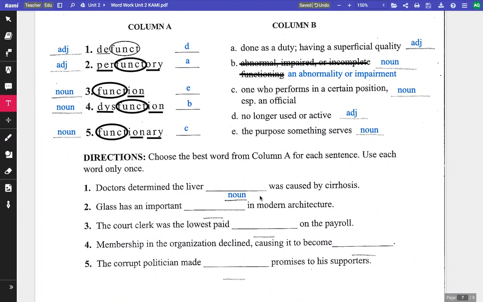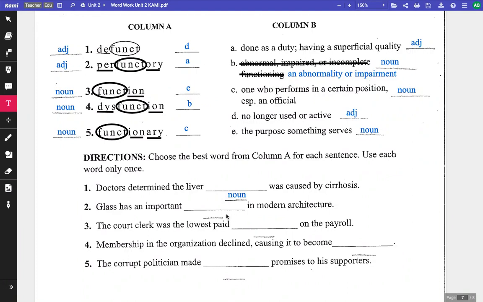I think this is an interesting example to show the way that almost every noun can be an adjective, because here we're saying the liver blank. So the liver here is actually describing the type of this that the person is experiencing. So liver in this case is actually an adjective, and we need a noun to go in this space.